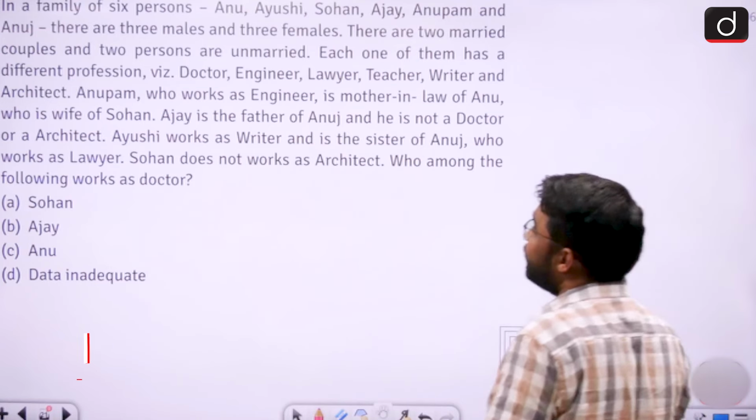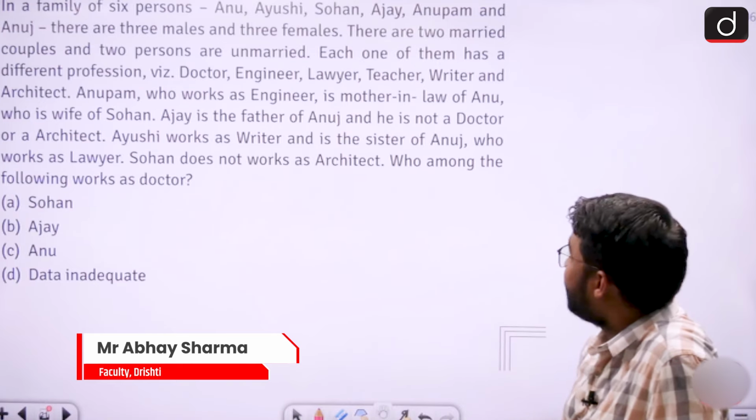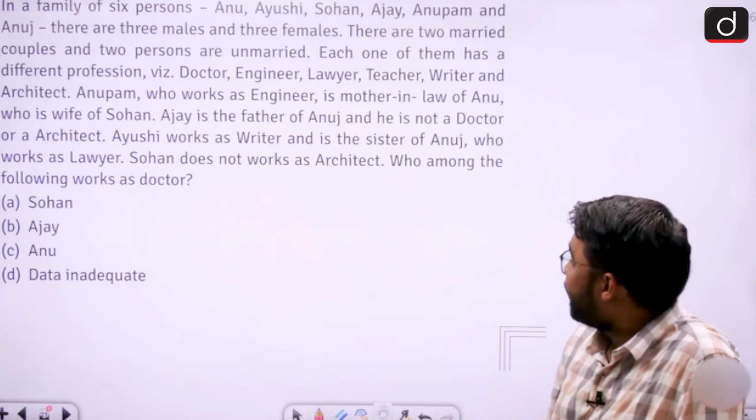Alright. So there are 6 persons in a family. 3 are males, 3 are females. There are 2 married couples. So 2 people would be unmarried. 6 people, 6 different professions.